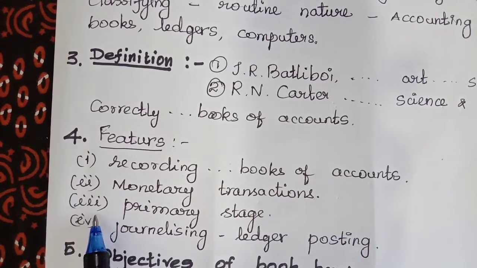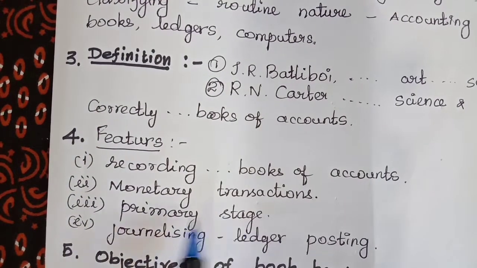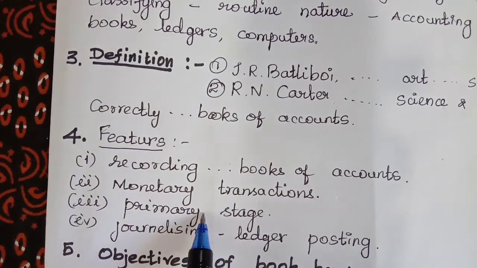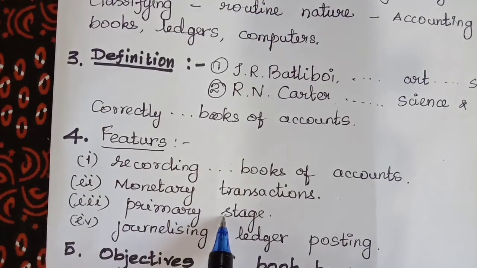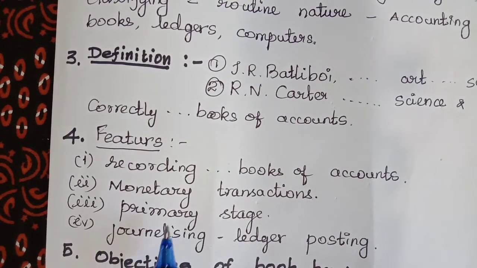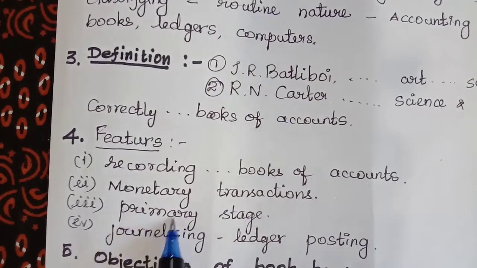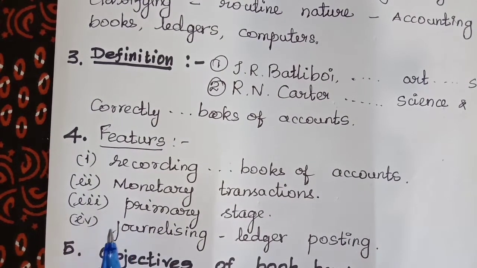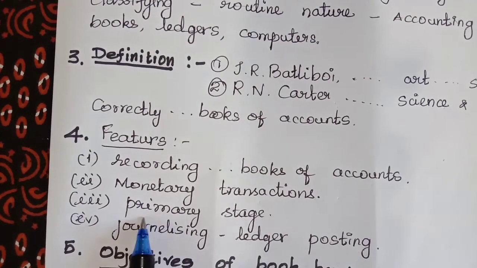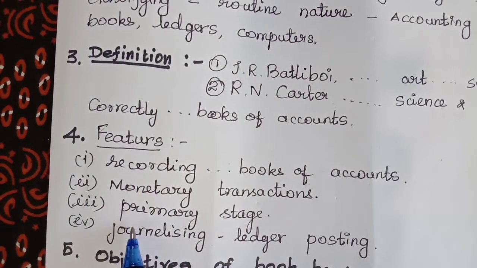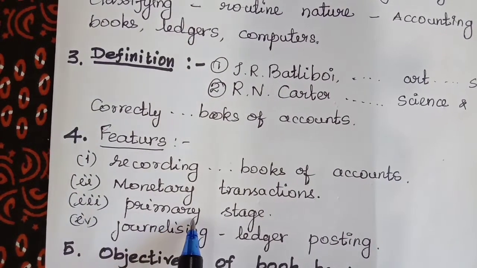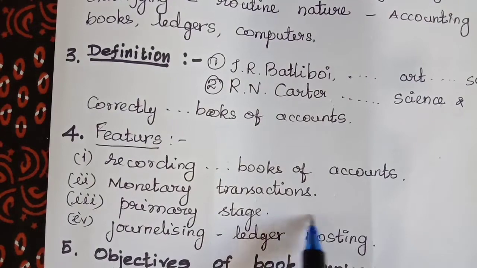The third one, primary stage. What is the primary stage? Primary stage means first stage in the accounting process, bookkeeping. Bookkeeping is the first stage. For that it is given as primary stage. So you can write, bookkeeping is the primary stage in the accounting process.